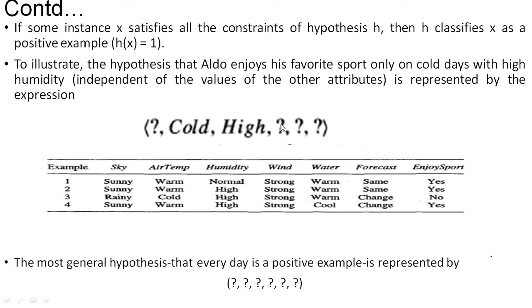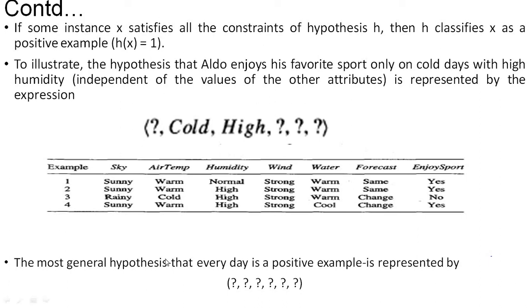For wind, question mark means we can have 2 values, either strong or weak. Then for water, question mark means again we can take any value, and for forecast we can take any value. So these are the meanings of the notation.